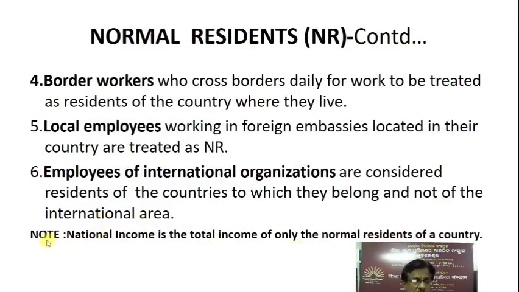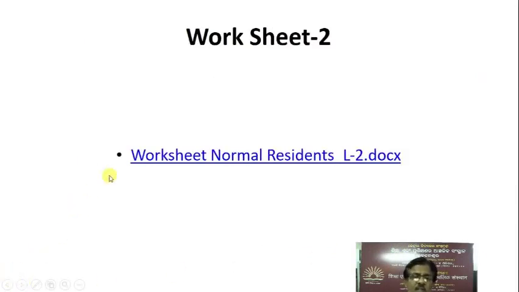Note, national income is the total income of only the normal residents of a country. Another worksheet relating to these normal residents: once again you have to note down only the answers to the questions asked in the worksheet.